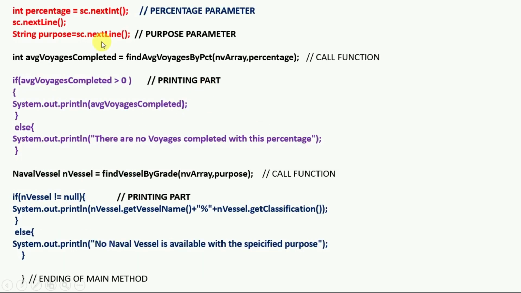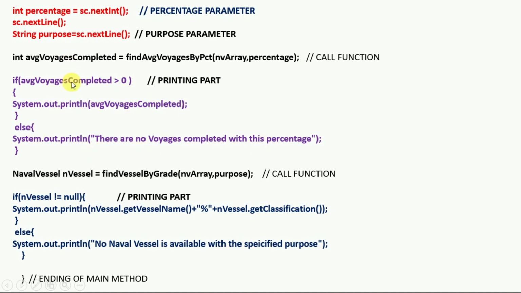Then we need to take two search parameters as input. First is the percentage parameter and next is the purpose parameter. After this, call the function. First is the find average voyages by PCT function, and store this value in a variable of integer data type. The passing parameters are the percentage parameter and the array of naval vessel objects. Then the printing part: if this average value is greater than 0, as the question said, then print the average value, else print this statement.